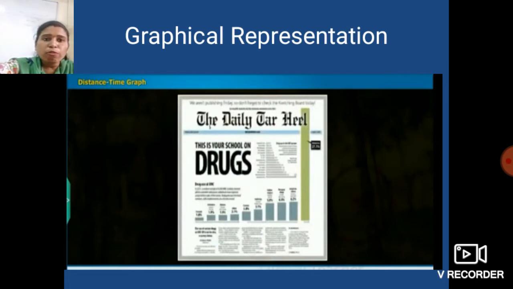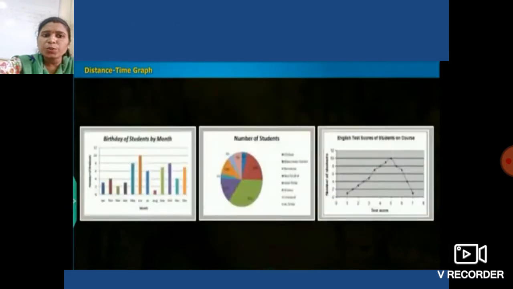So in newspapers and magazines, they often use bar graph, pie chart and line graph. See, just like this students.